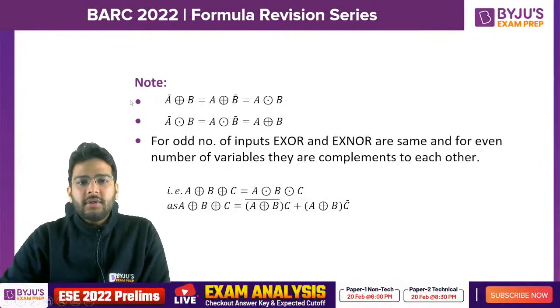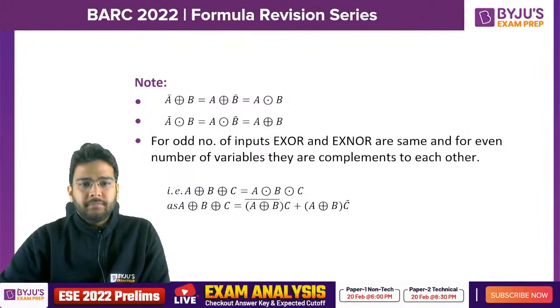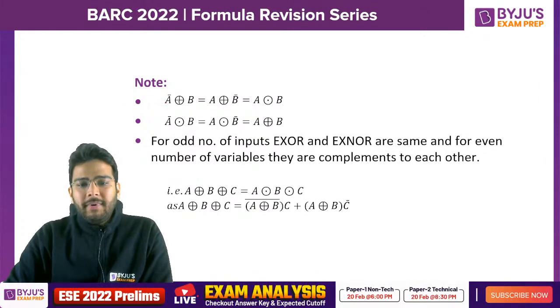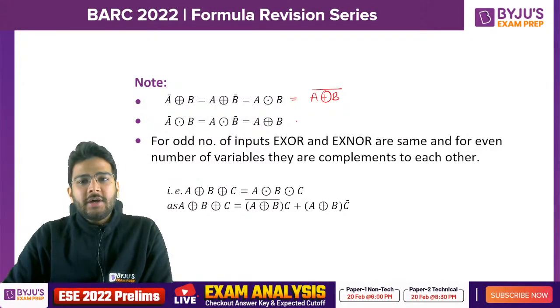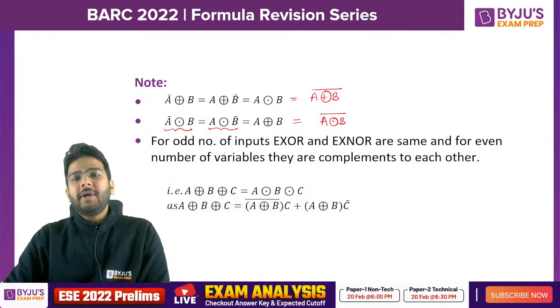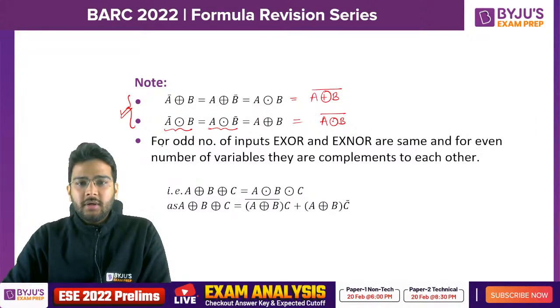Now here, these are the important things that we have. So here you can see A complement XOR B is equal to A XOR B complement. It is also equal to A XNOR B. And we can also write it is equal to A XOR B whole complement. Clear? Similarly here, A XOR B is equal to A XNOR B whole complement, which is also equal to A XNOR B complement, A complement XNOR B. These two are very important properties. Okay, directly questions can be framed on this.